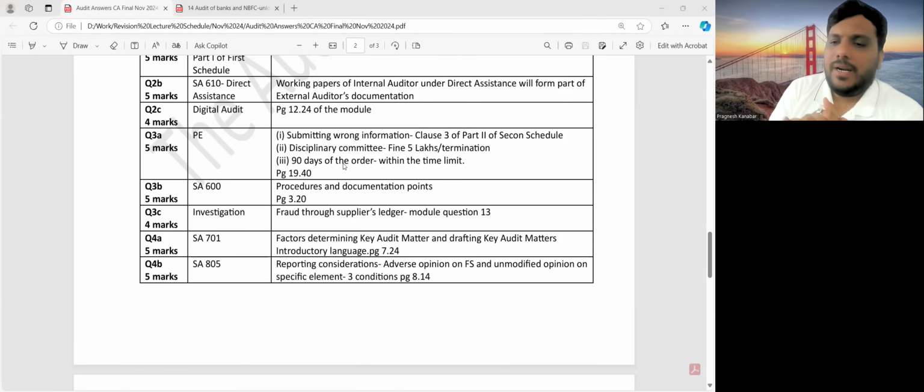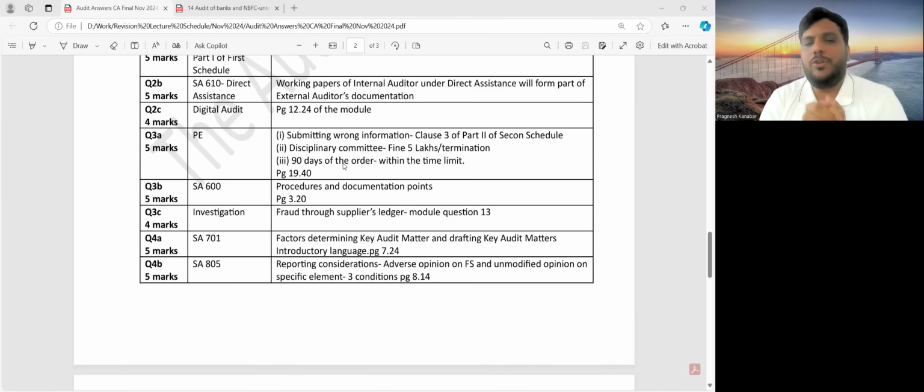Factors determining key audit matter. Significant risk, you were first supposed to write and say that this is a key audit matter. Significant risk is my code word for the students who have studied with me. And secondly, it was not prohibited by law, so it will not come under any exception, so we can write it. And in the introductory language there are 2 points to be written.